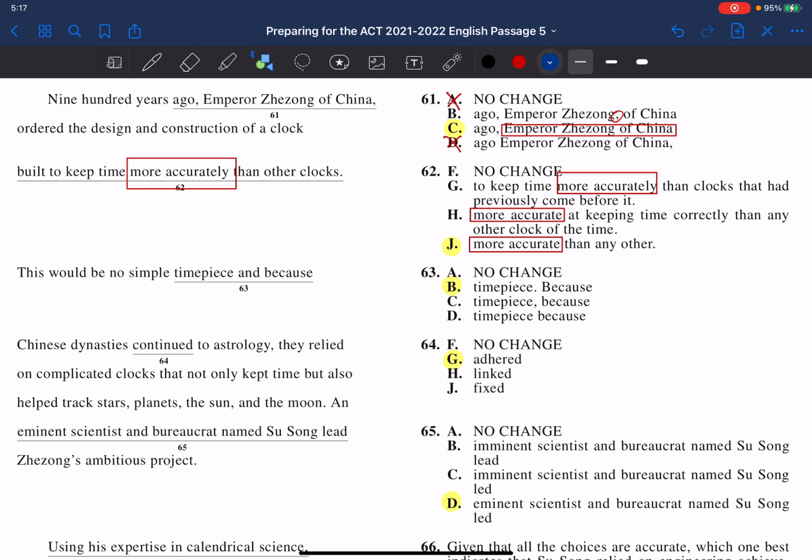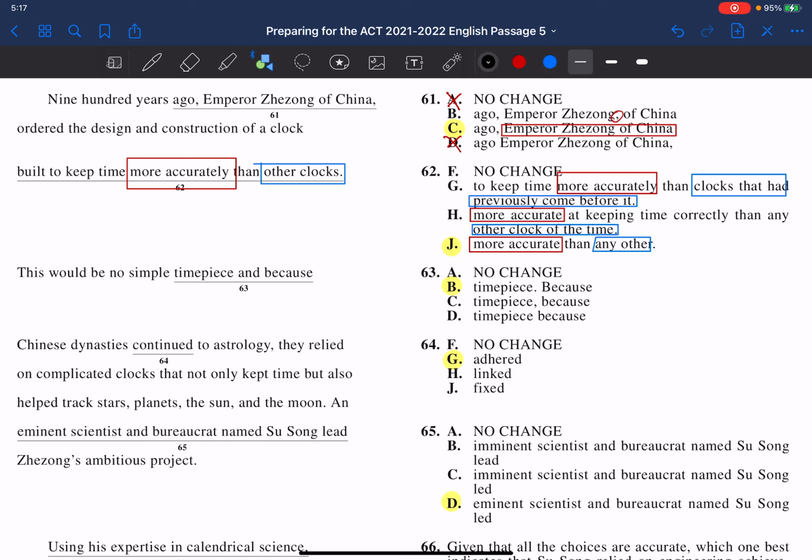So letter G says clocks that had previously come before it, keep time more correctly than other clocks of the time. Now letter J says any other, and that's because the word clock has already been mentioned. So the fact that clocks are showing here, here, and here, it's a bit wordy.